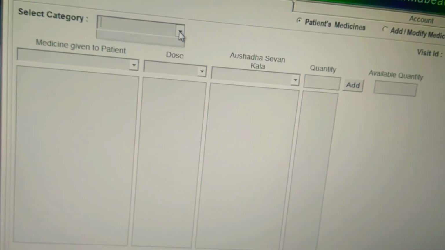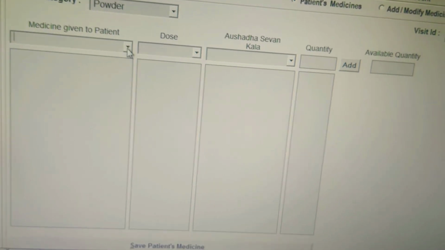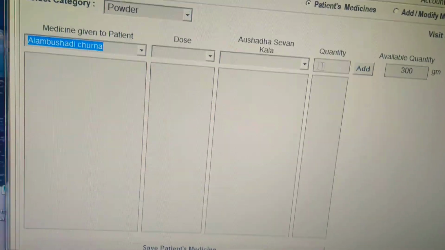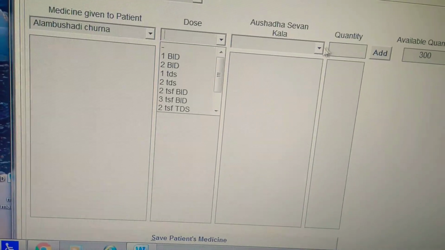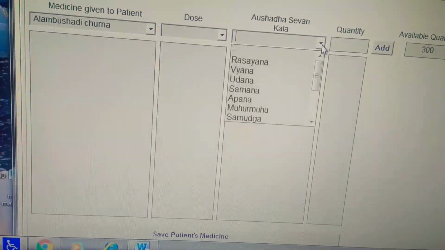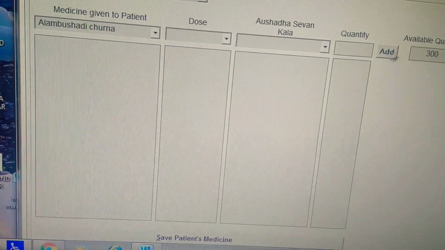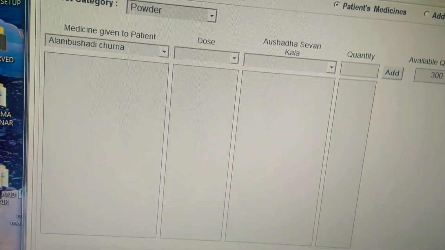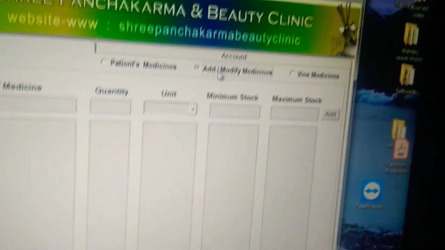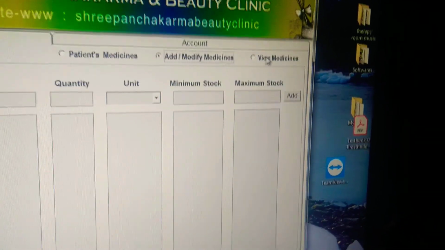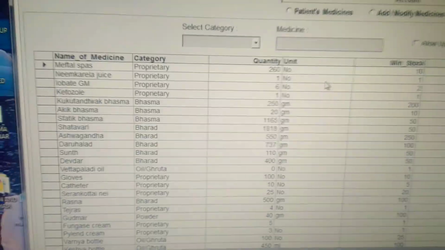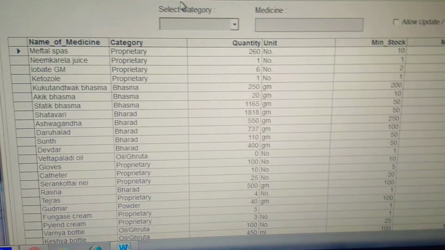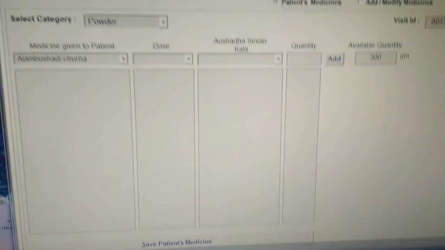Okay. Then after finishing this treatment, you can go for the medicines. In medicines also you can select the category, powder, in which powder you are giving, in which dose, and in which kala, and which quantity, then add. So you can see them here. If you want to add some new medicines, here you can add. If you want to view medicine, which medicines stock you have, all these things you can see here. Then you can go to accounts.